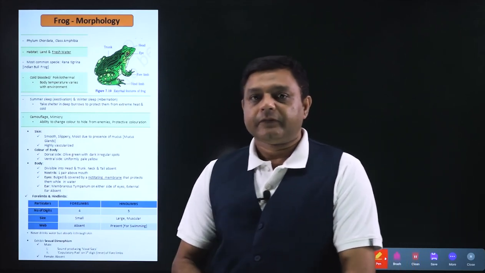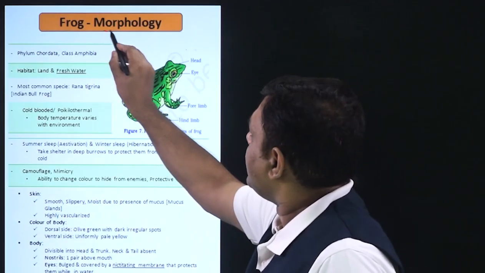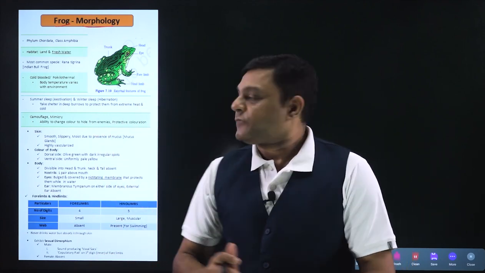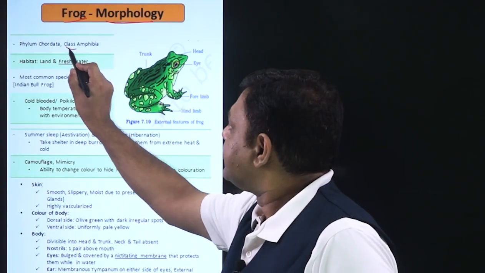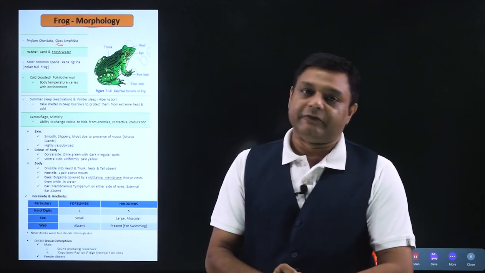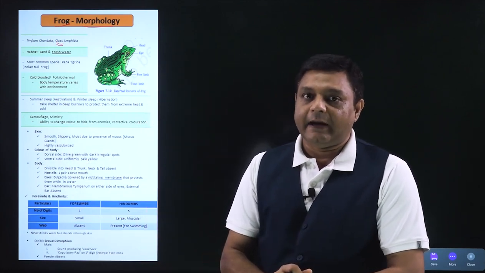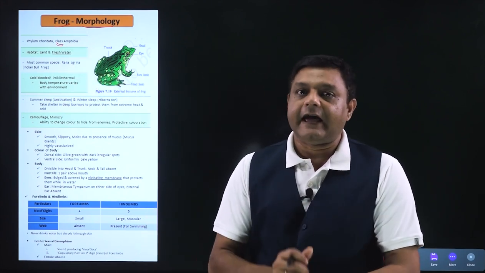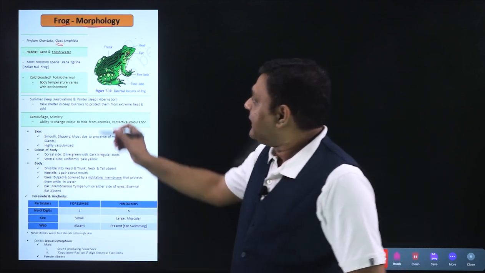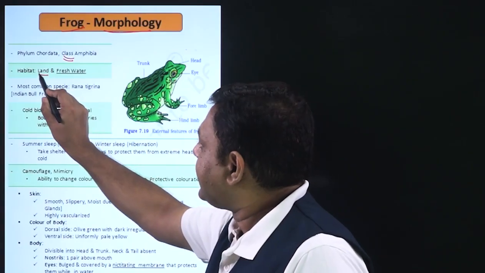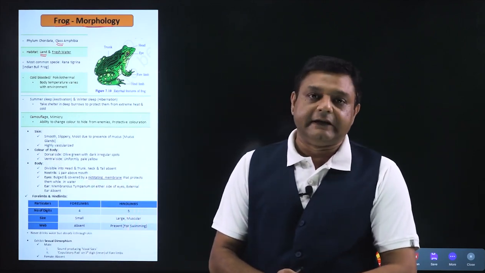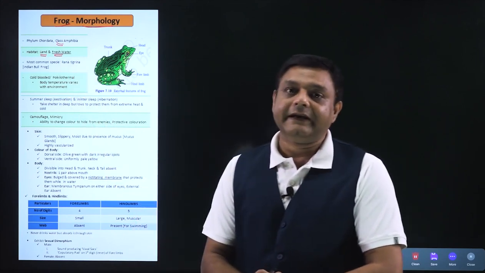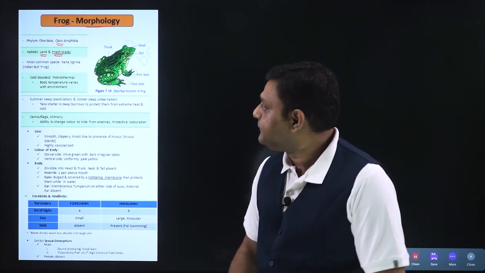In this particular video, we will look into the morphology of frog. Frog is a member of phylum Chordata, and if we talk about the class, then frog is a member of class Amphibia. If we talk about the habitat, then normally amphibians can live in water as well as in land. But if we talk about frog, then it can live in land, that is it is terrestrial, but it survives only in fresh water. So marine water will not be present over here.